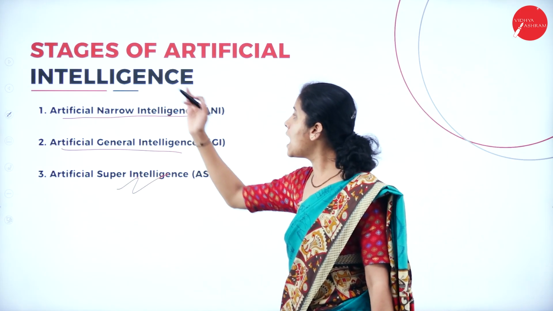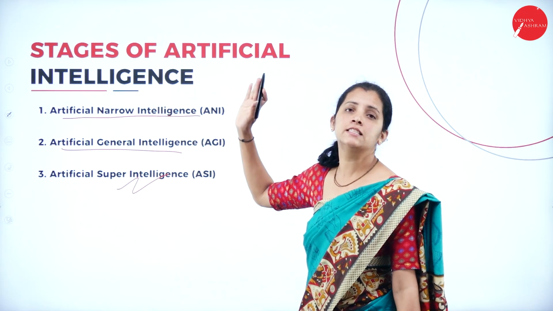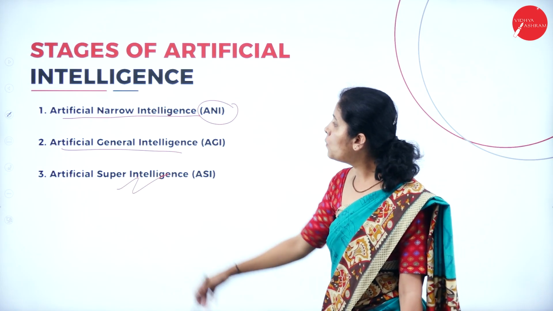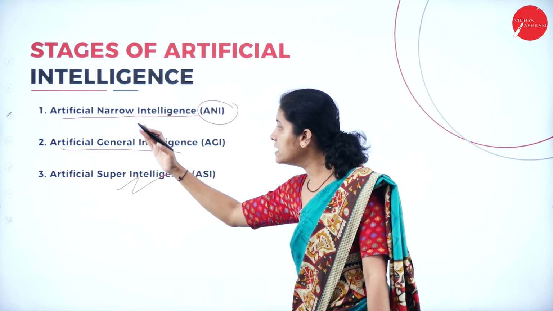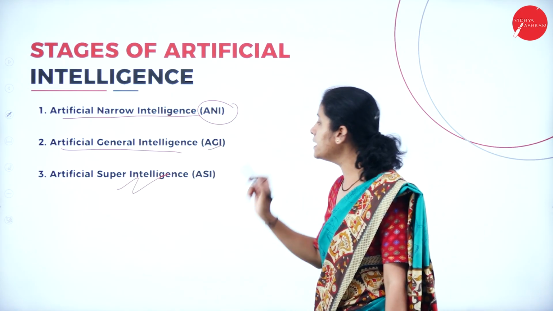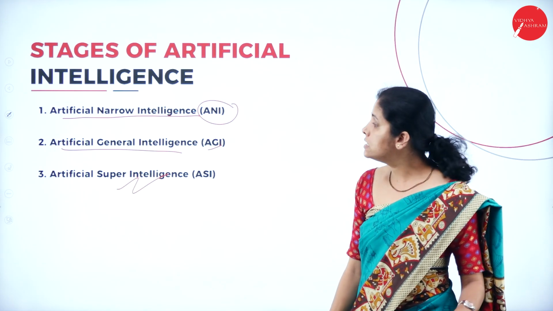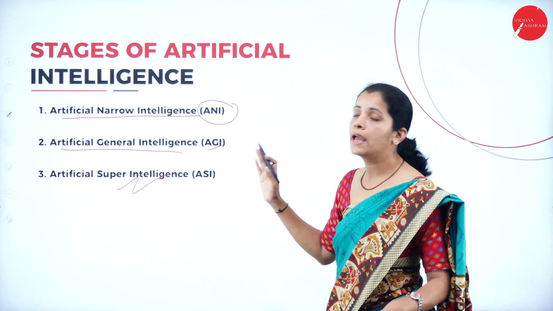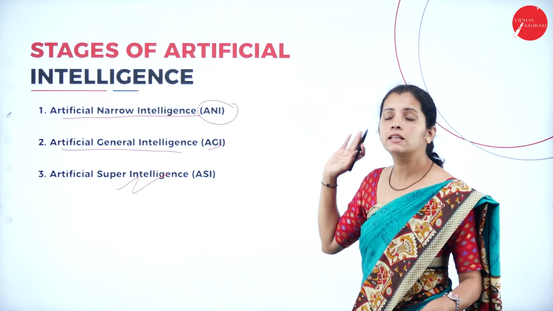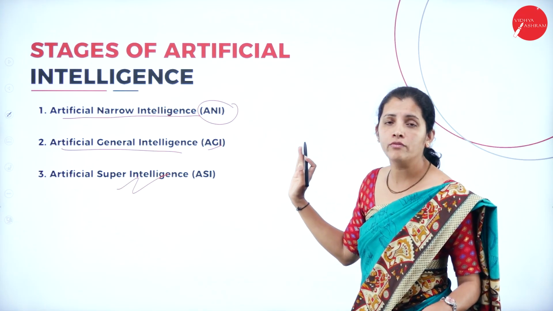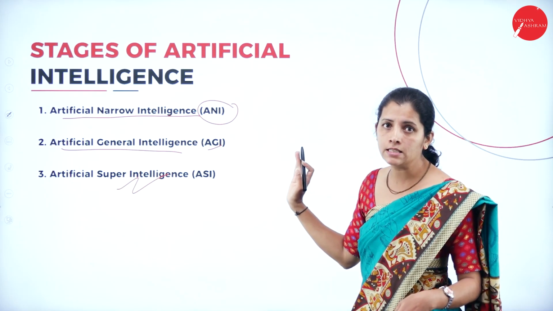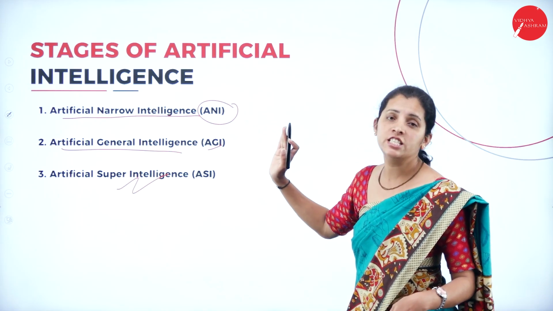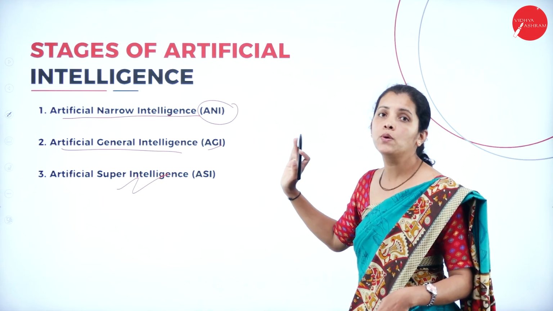Artificial narrow intelligence is nothing but ANI, artificial general intelligence is nothing but AGI, and artificial super intelligence is nothing but ASI. These are the three stages of artificial intelligence, and let's study all three stages one by one.